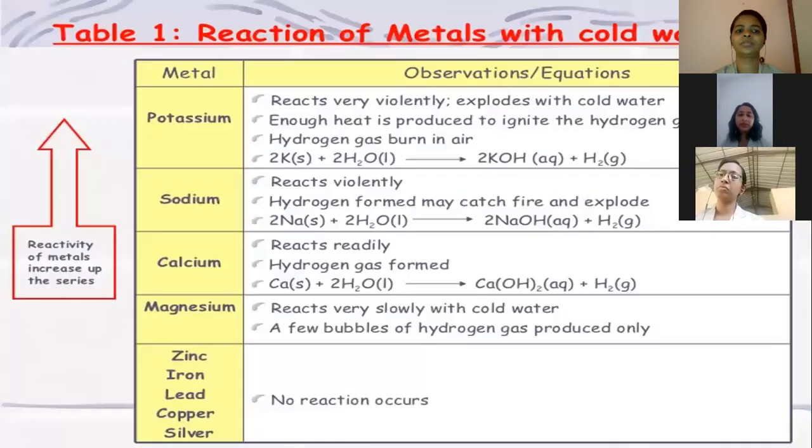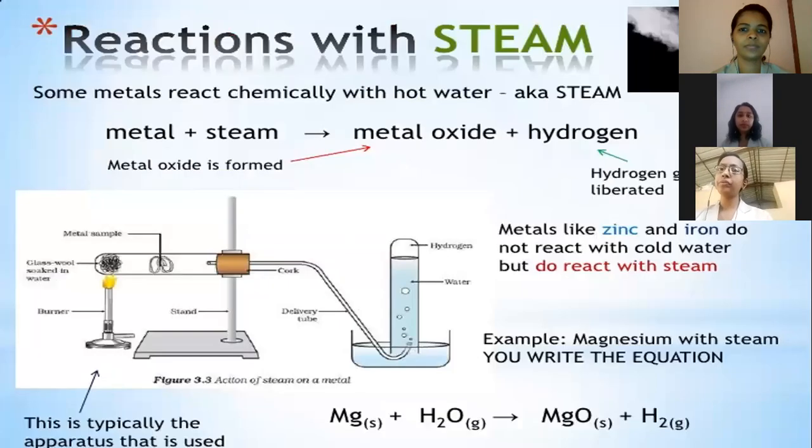Okay, next slide. So here we can see how metals react with cold water. I have already told you that not every metal will react that much with cold water. There are certain metals that will vigorously react with cold water. The examples are potassium, magnesium and others. But zinc, iron, lead, copper, silver will not react with cold water. You should specifically look at cold water. But potassium, sodium, calcium will vigorously react with cold water.